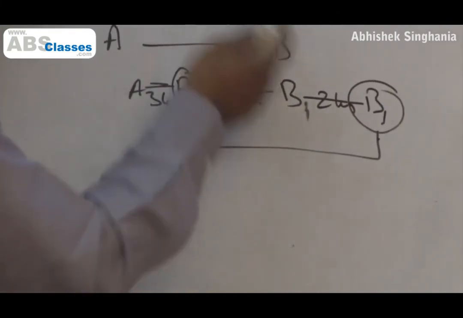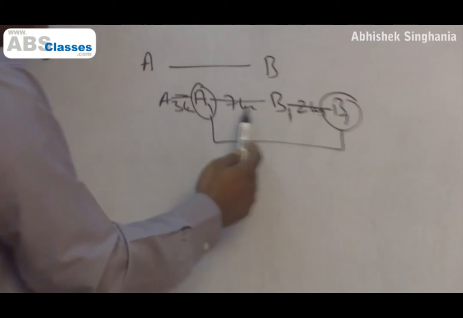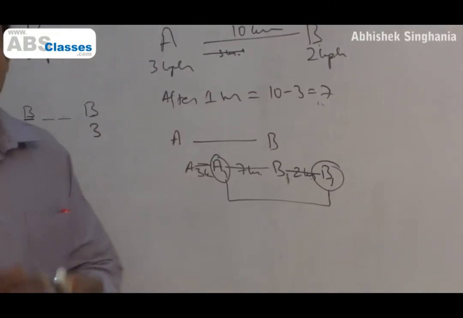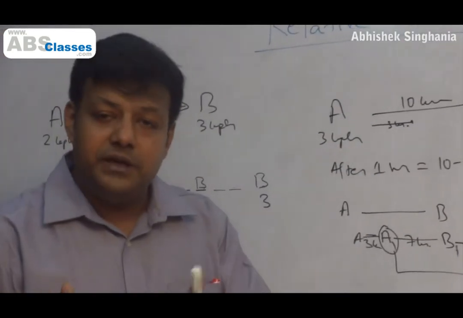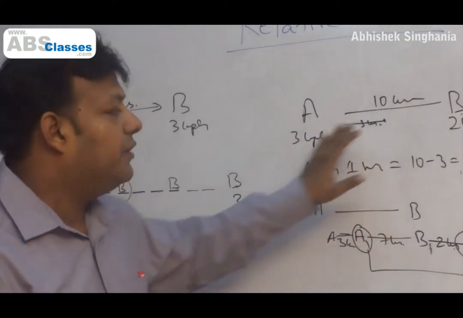It is not like originally it was 7 in the previous case when B was not moving. Now it is not 7. As you can see, it is 9 kilometers. Where does 9 come from? It comes from the fact that the original distance has not been reduced by A's speed alone. The original distance has been reduced by the difference of the speed of A and B.